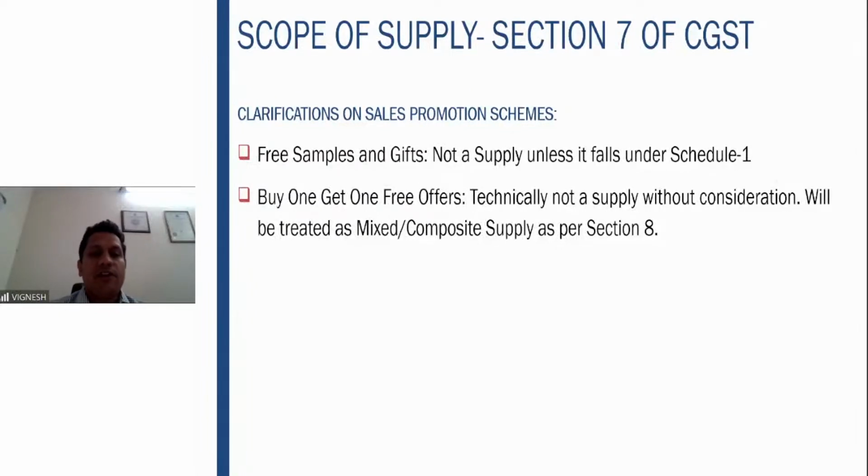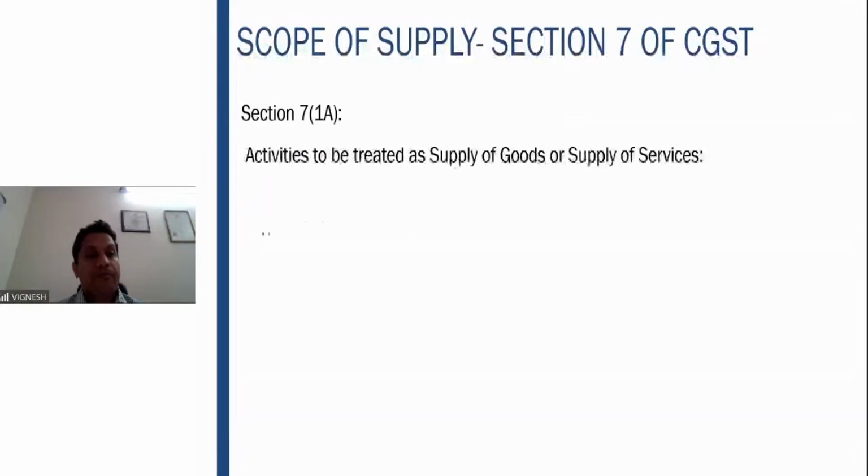Buy one, get one free offers. Again, technically, it is not a supply because you are getting two products for the cost of one ultimately. So it has to be treated as mixed or composite supply as per section 8. We will see what is the concept of mixed or composite supply also today.